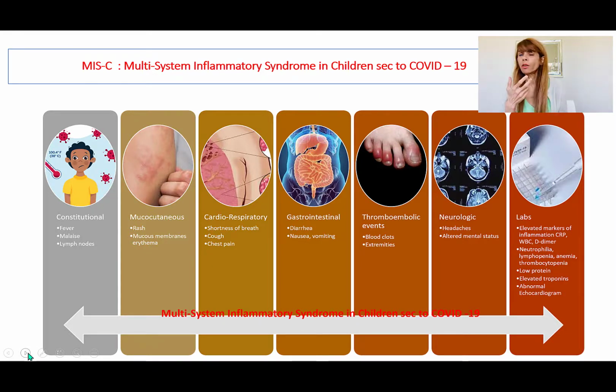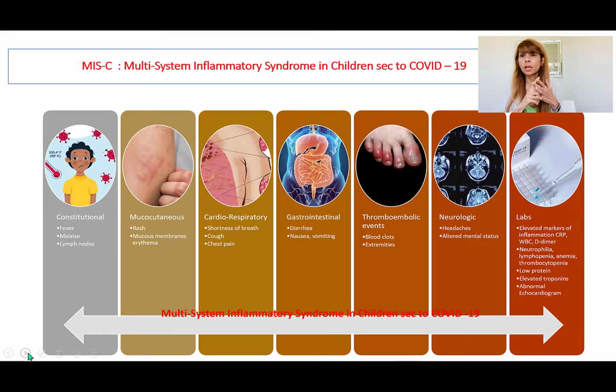There is fever, there is rash, there is cardiorespiratory system involvement in the form of cough, shortness of breath, and sore throat. There is gut involvement, with nausea, vomiting, and diarrhea. There is thrombophlebitis, so there are small blood clots. There is central nervous system involvement, for example brain fog, lethargy, and altered mental status. And finally, in the labs, we see elevated ESR, elevated CRP, elevated fibrinogen levels, and elevated D-dimers.